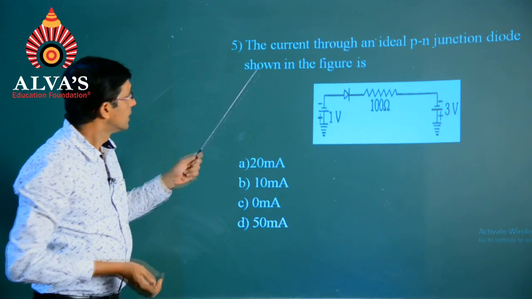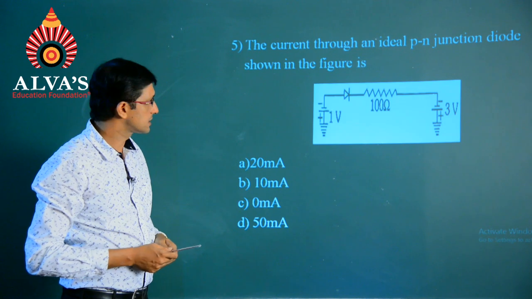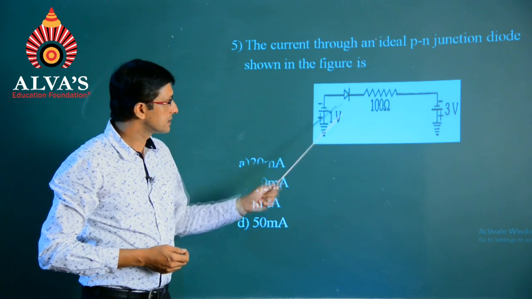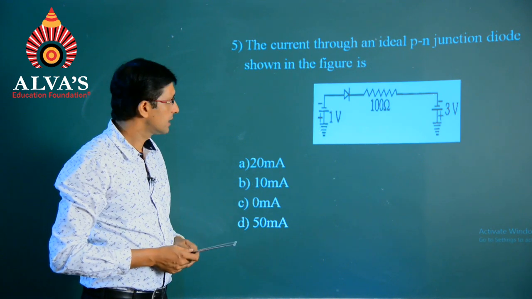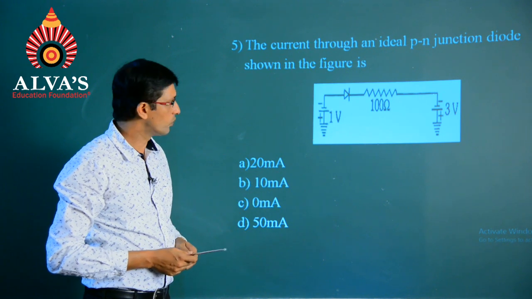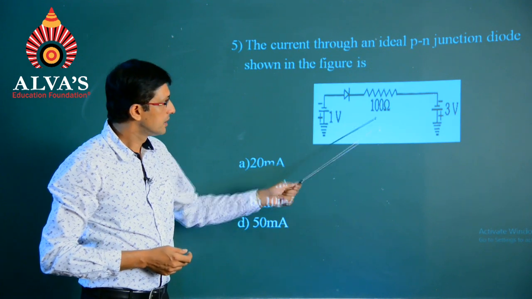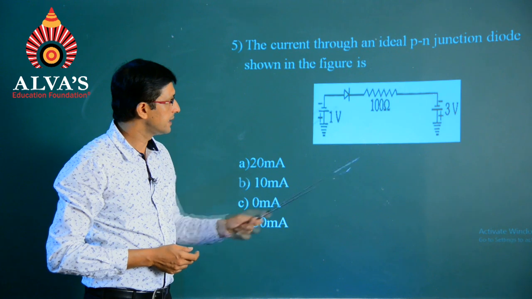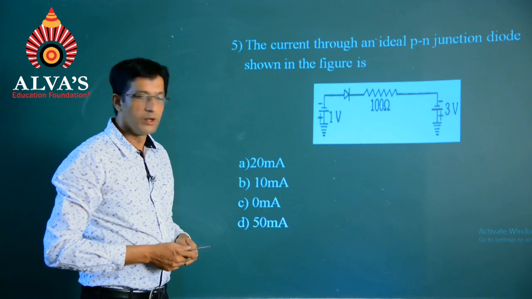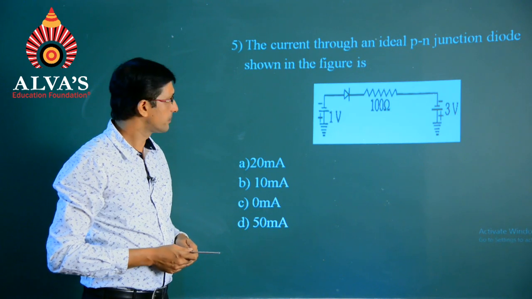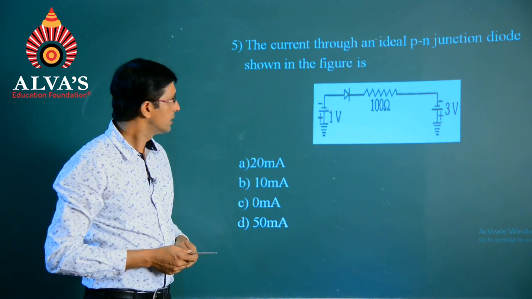Next question. The current through an ideal p-n junction diode shown in the figure is, and the diagram is having two power supplies, one on the left side with the specification of 1 volt and one on the right side with the specification of 3 volts. There is a p-n junction and across which a 100 ohm resistance has been connected. Okay. So, let us begin with the solution part right now. Let me take this diode into consideration.